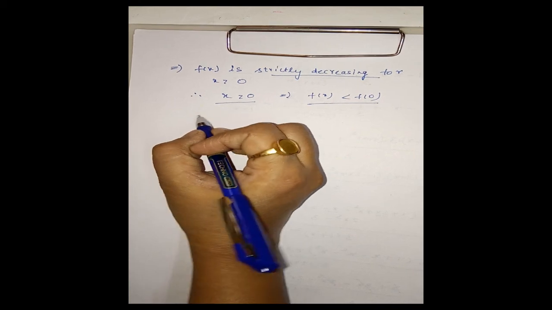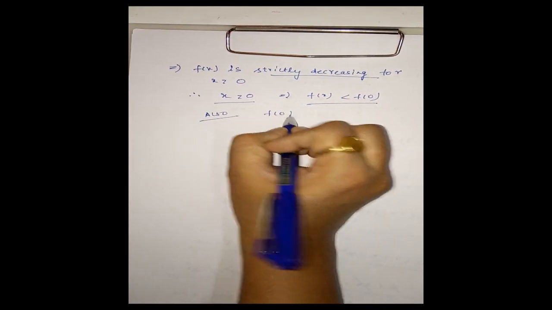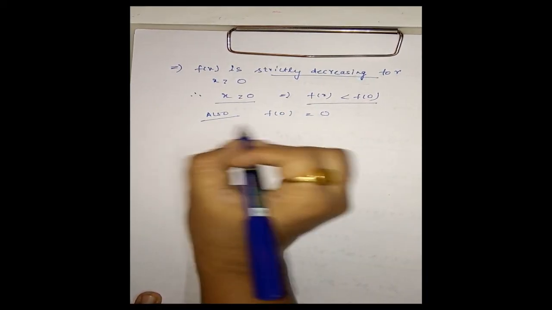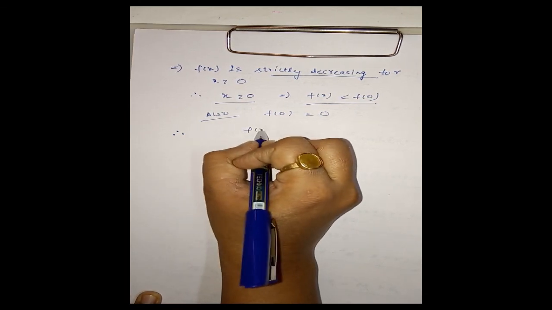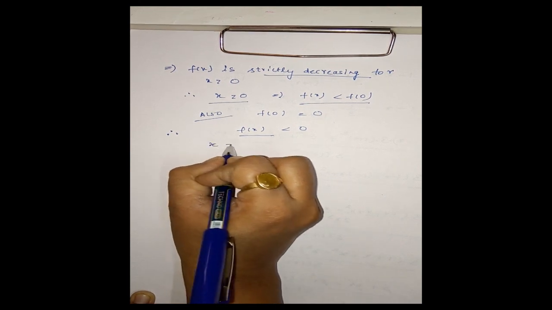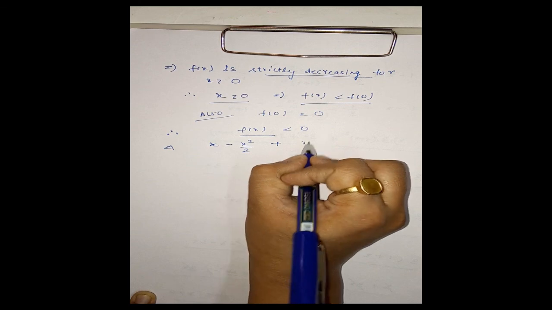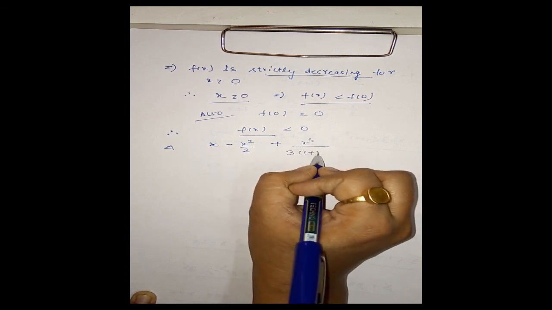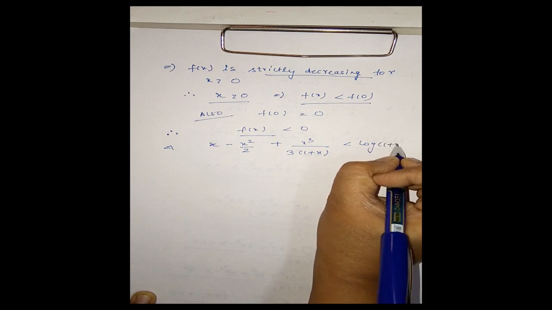Therefore, also f of 0 is equal to 0. Therefore, f of x is less than 0. And f of x is what? This is x minus x square by 2 plus x cube by 3 into 1 plus x is less than log 1 plus x. Okay, hence the first part is proved.